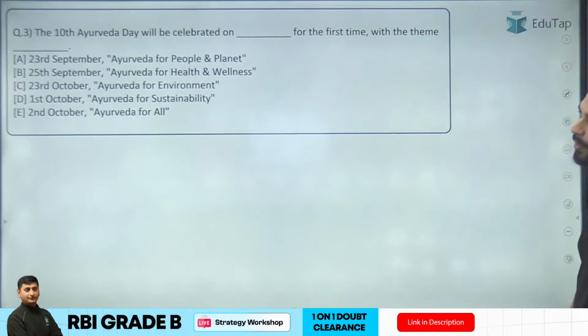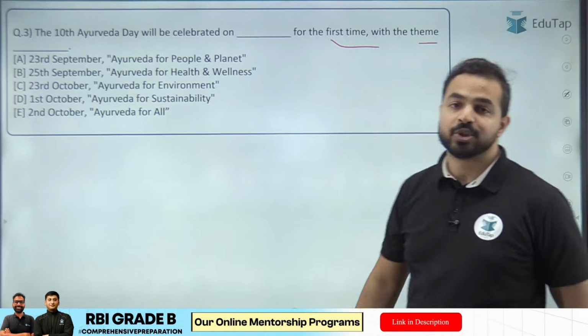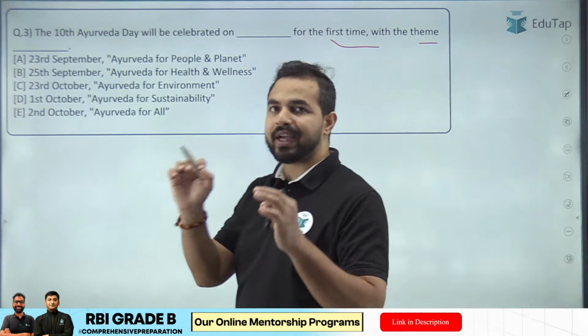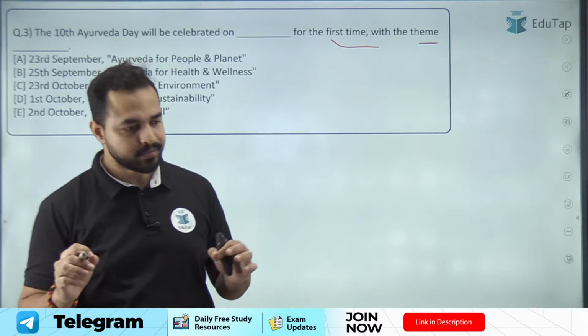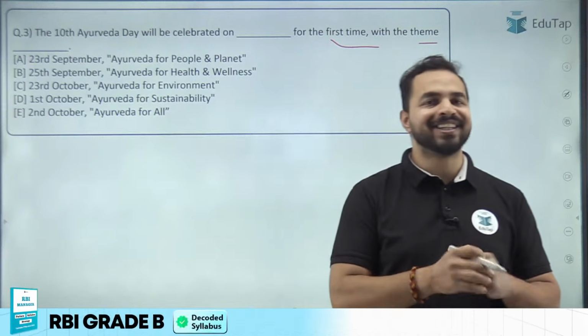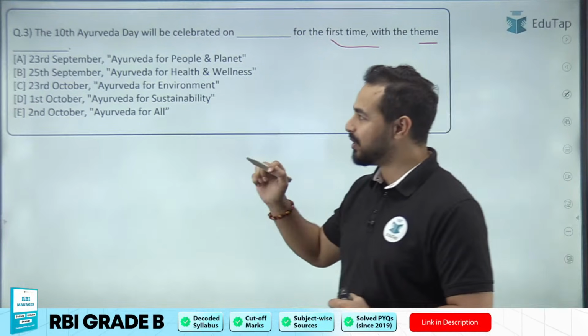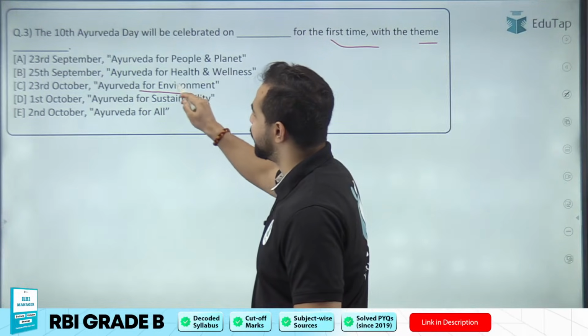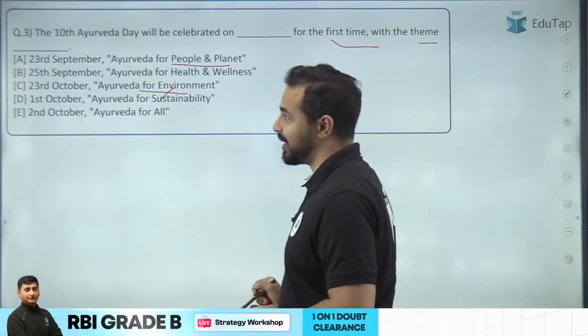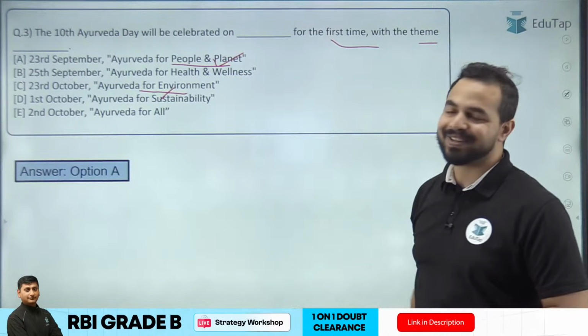Moving to the next question. 10th Ayurveda Day will be celebrated on which date? For the first time with a theme. So theme क्या होगी and what exactly is the date? So please tell me in the chat box what is the date when we will be celebrating. It's 23rd September 2025. And what is the theme? The theme for this year is Ayurveda for people and planet. That is option A. Option A is the right answer to this question number 3.